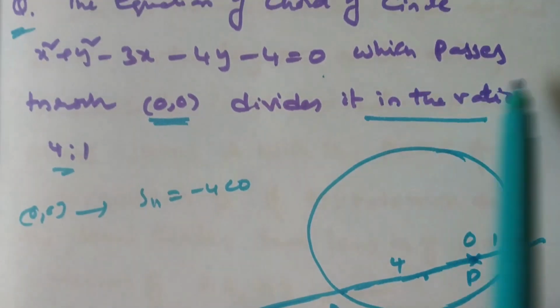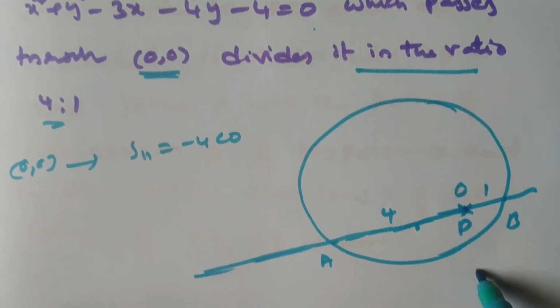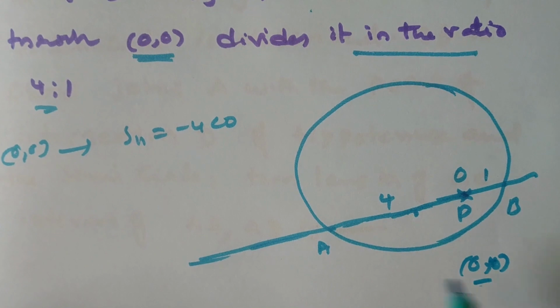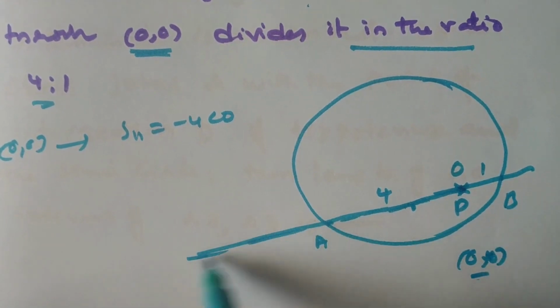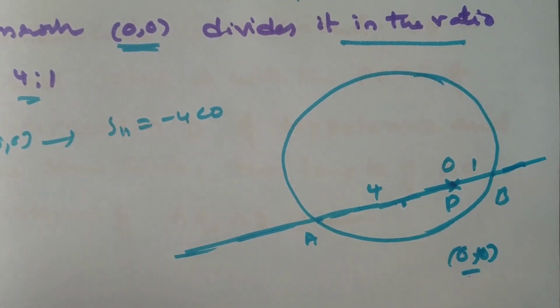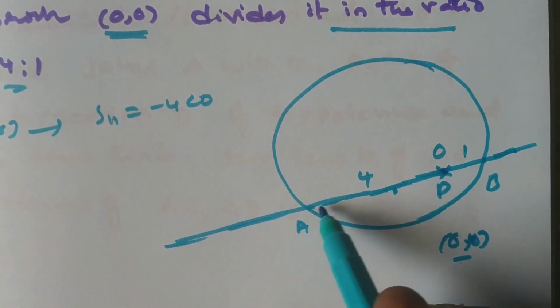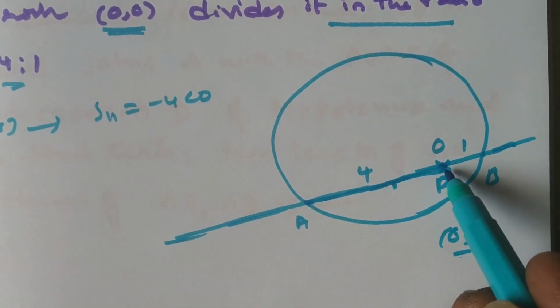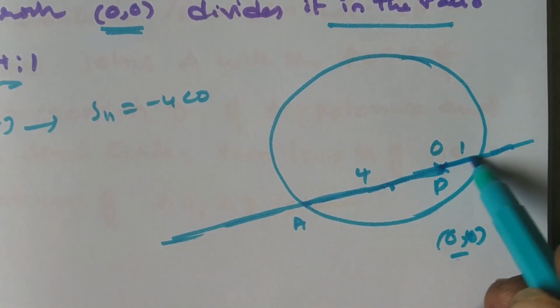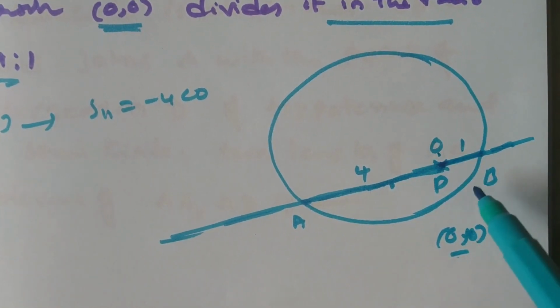Equation of the chord of the circle which is passing through the origin. So the point on the line is known to you, that is the origin. Once you know the slope of the line, your job is over. How to find the slope of the line? Now let us see. The distance from here to here is 4 units and this is 1 unit. This is the origin.